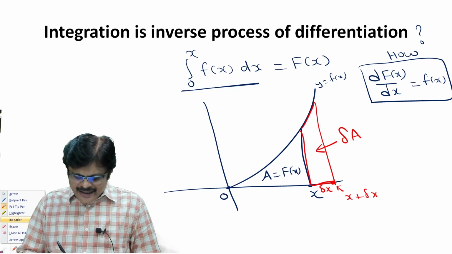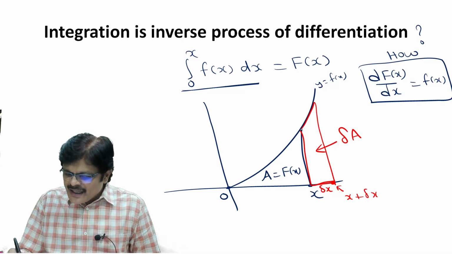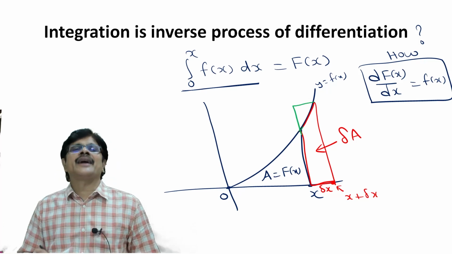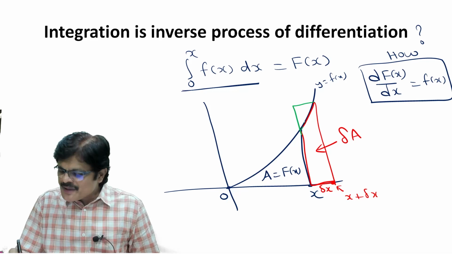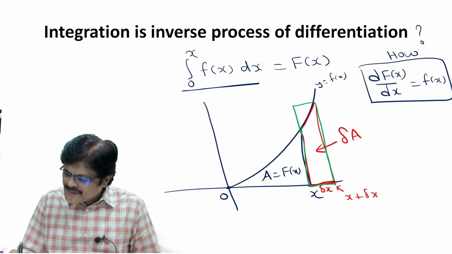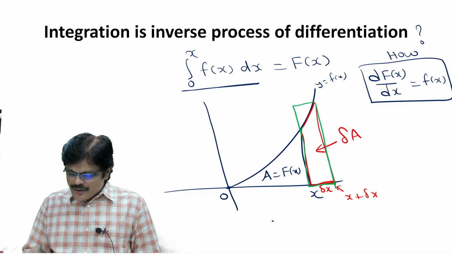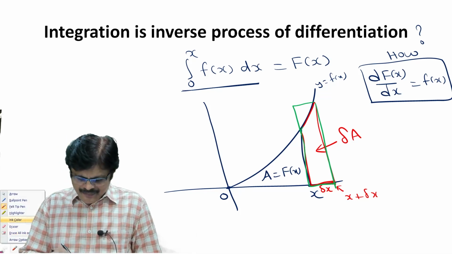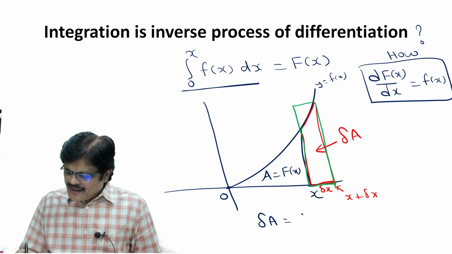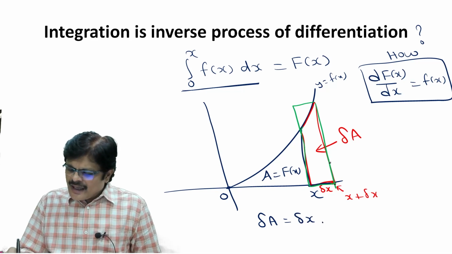But we already understand that we cannot find area under the curve exactly. So we approximate this area by the area of this green rectangle. So what is this delta A now? Delta A will be this length, delta x, into height.